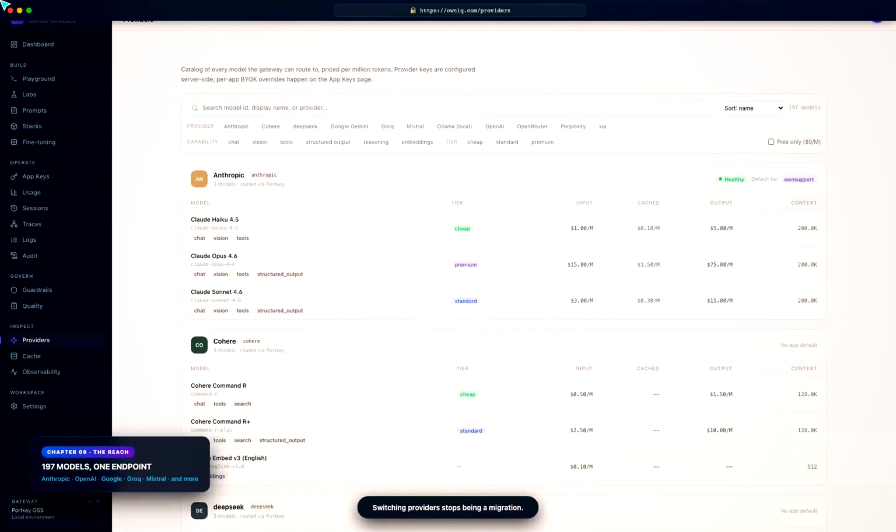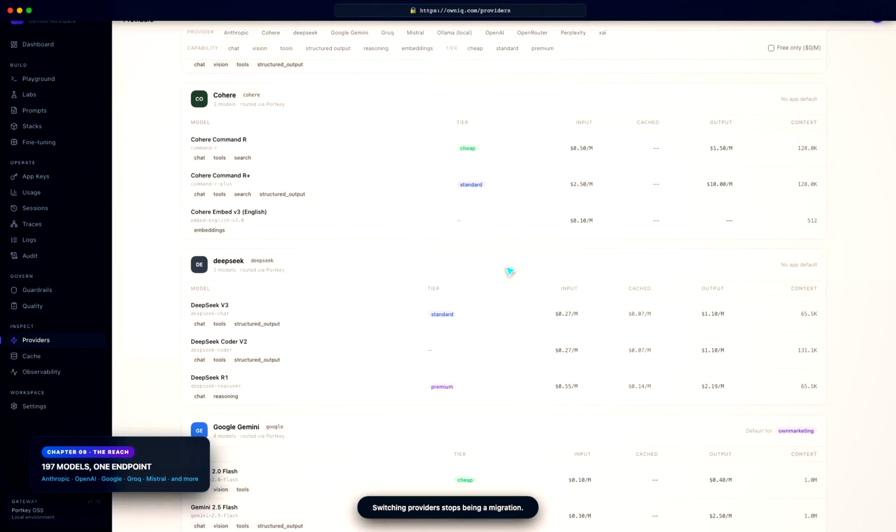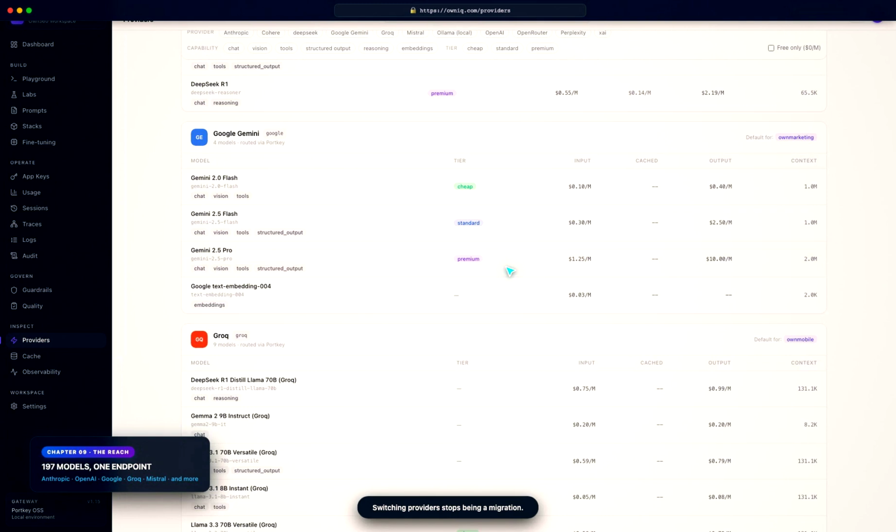Behind that one endpoint sits the entire field. Anthropic, OpenAI, Google, Grok, Mistral, and more. 197 models, every one of them priced per million tokens. Switching providers stops being a migration and becomes a setting.